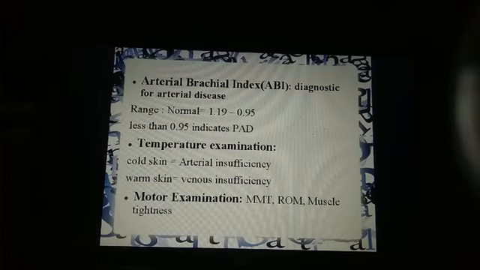Because less blood supply. And warm skin in venous insufficiency due to stagnant blood, right? Now motor examination, wherein we check MMT, range of motion, and muscle tightness. Why do muscles become tight? Because if the patient has chronic arterial disease or venous disease, then the patient does not use that limb much. So because of disuse, the muscle may become tight, and so range of motion may be decreased, or even the strength may be decreased. So it is important to check, right?